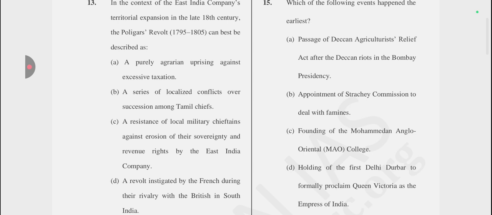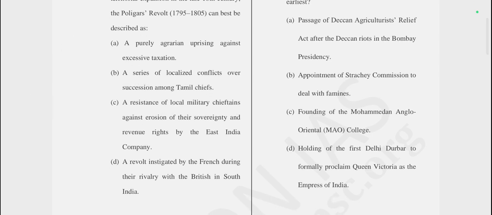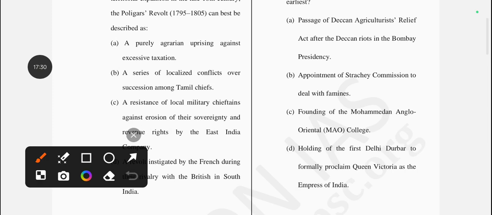It happened in 1879. Okay, so next one is appointment of Famine Commission to deal with famines. It happened in 1880 in the period of Lord Lytton.